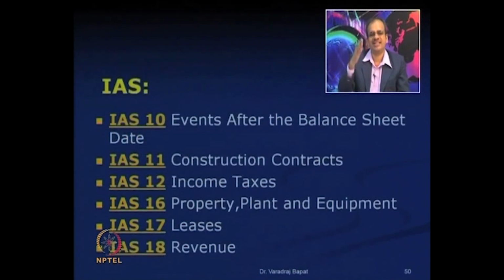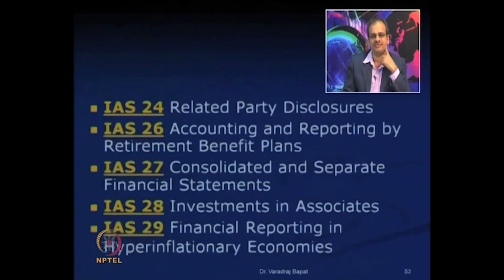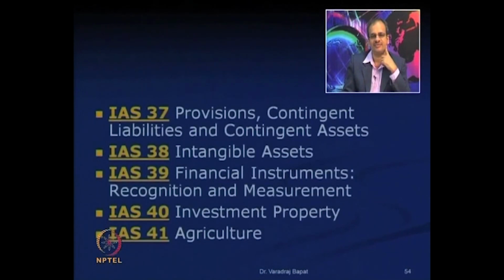So have a look at the list. I do not think I have to read everything. You can yourself see this list. Currently we have up to IAS 41 agriculture, the list of standards issued by the erstwhile IASC, now adopted by IASB, that is International Accounting Standards Board.